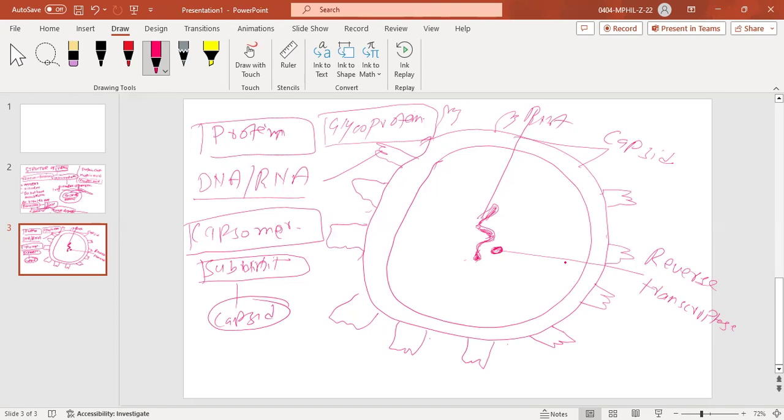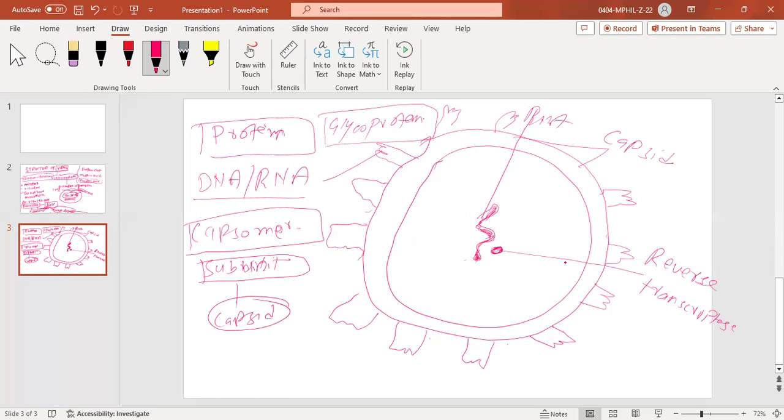You can say there are two main components of the structure of the virus. One is the nucleic acid that may be in the form of DNA or RNA, and the second thing is the protein coat, and that protein coat is actually containing the nucleic acid inside of it.